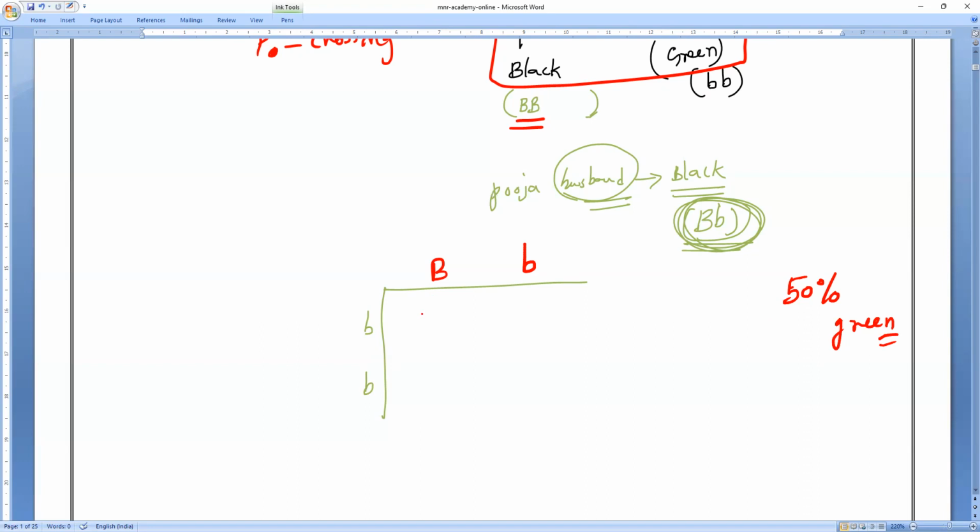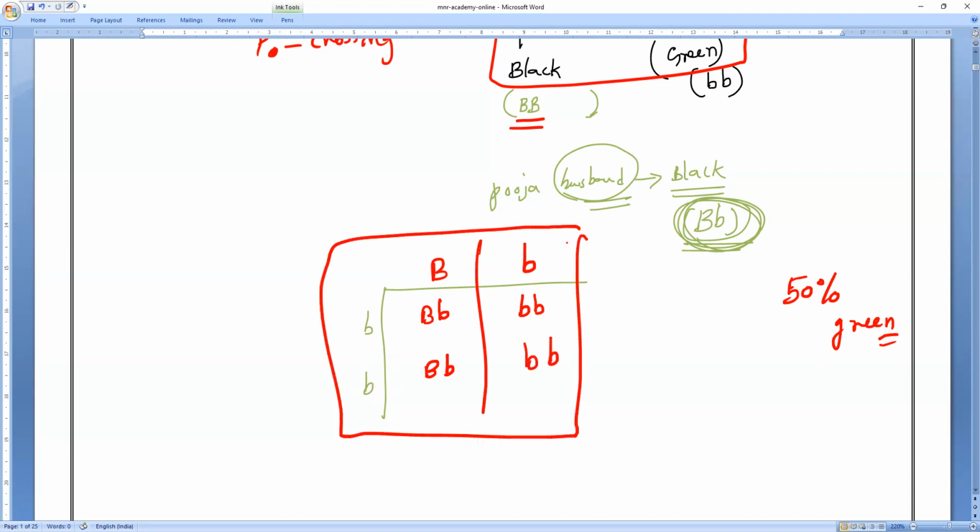So let us verify. Capital B into small b gives capital B, small b. Next, capital B into small b gives capital B, small b. Next, small b into small b gives small b, small b. So now you can see, if Pooja and her husband have four children, two children have black eyes and two children have green eyes. Two children means 50% only. Do you understand?